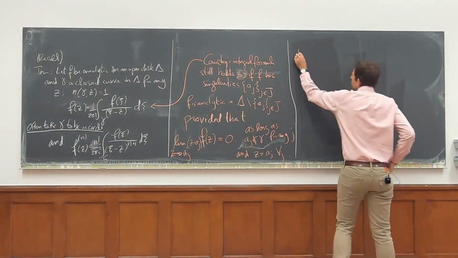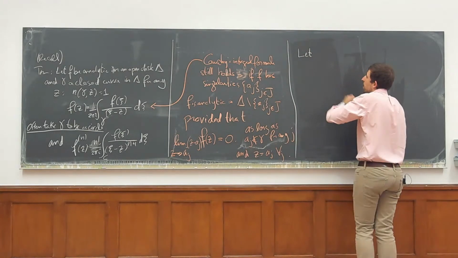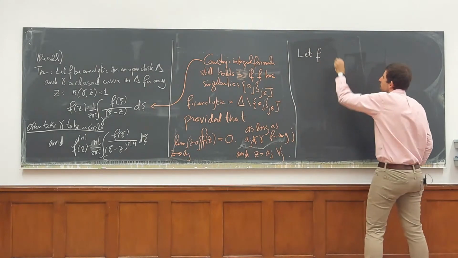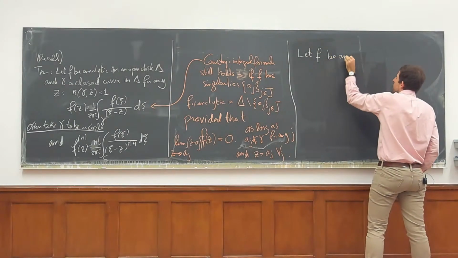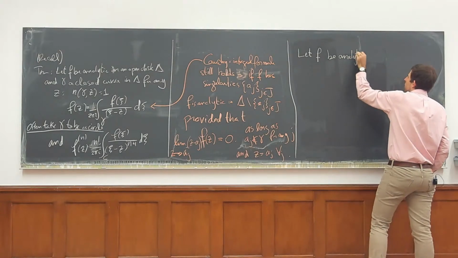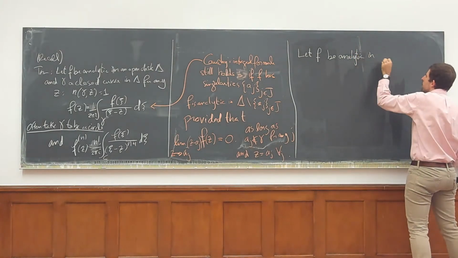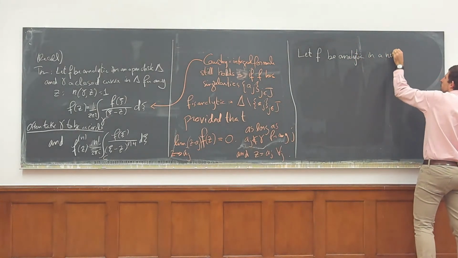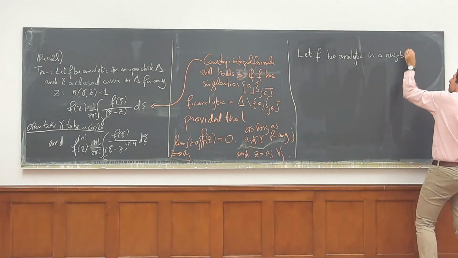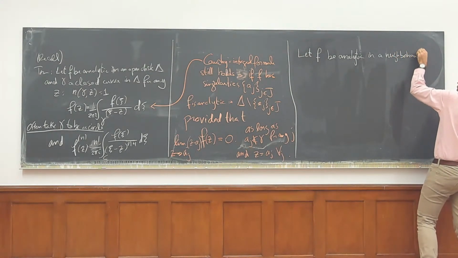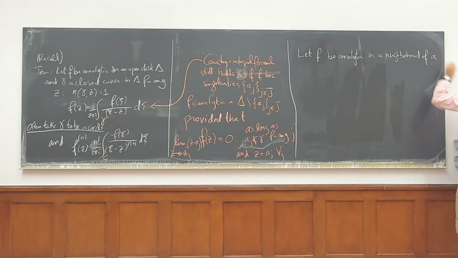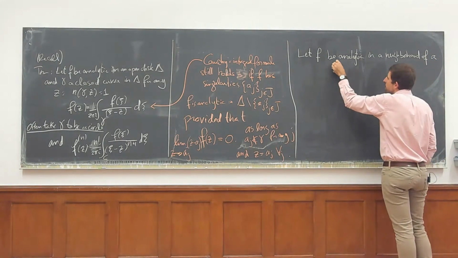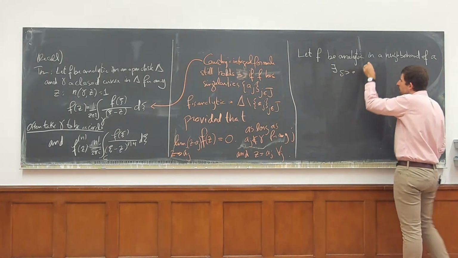Okay, so let f be analytic in a neighborhood of a. What I mean by this is there exists some delta bigger than 0.